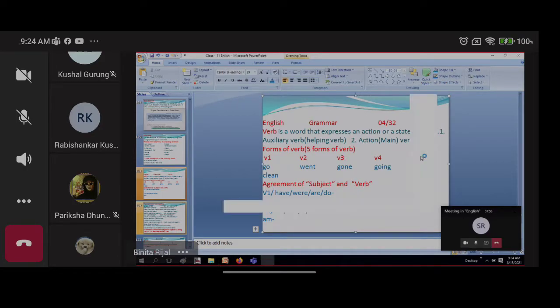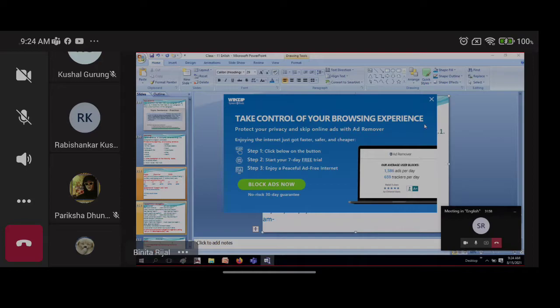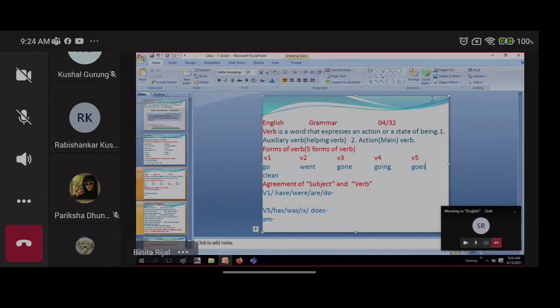S or es in the verb, that is called verb 5. Now when to use verb 5 and when to use verb 1, we'll read for that also. You are going to tell me about those things. Today you are the teachers.